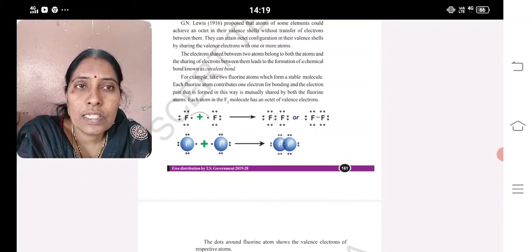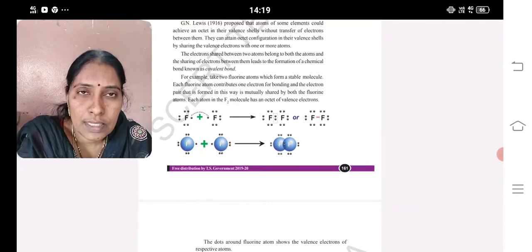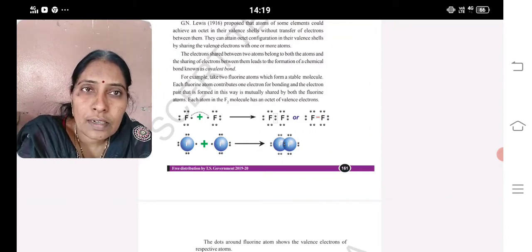Here you can see the example of fluorine. Fluorine's atomic number is 9. Its configuration is 1s2, 2s2, 2p5. Sorry, how many electrons do we get in 2p? 4 plus 1, it is 5, 2p5. So there are 7 electrons in the outermost shell. In that 7, one is unpaired.